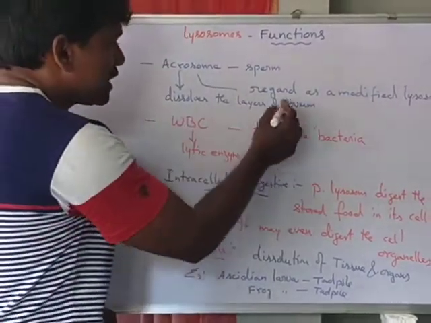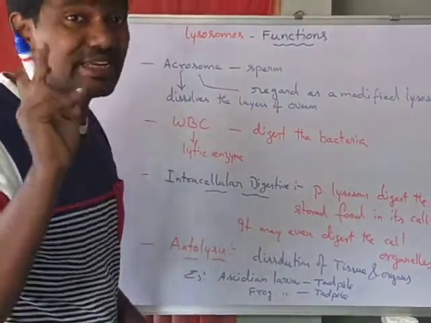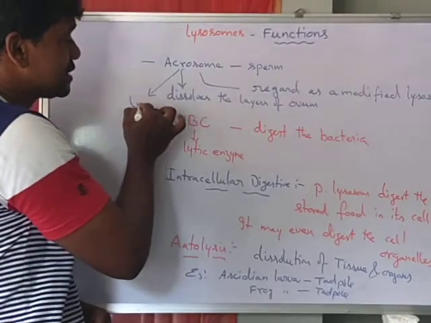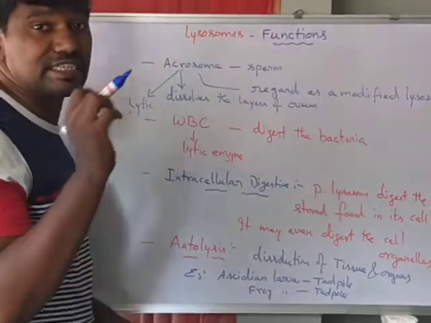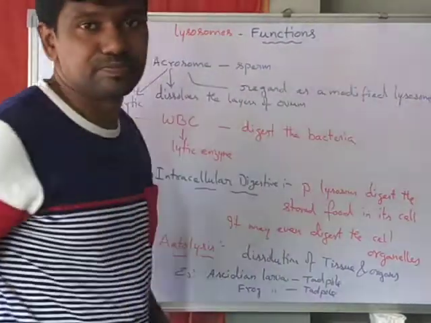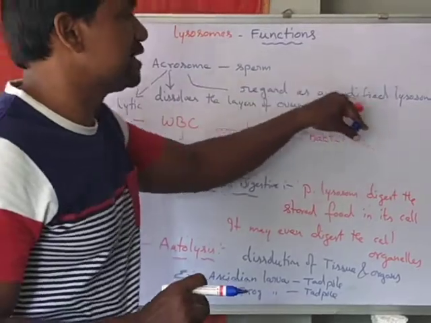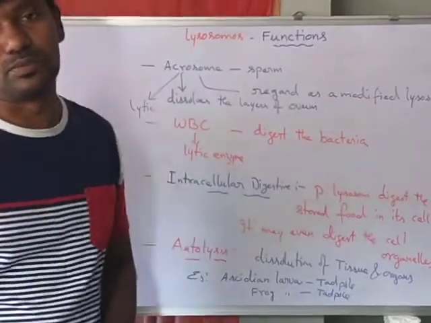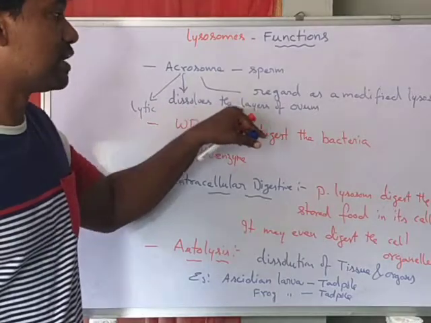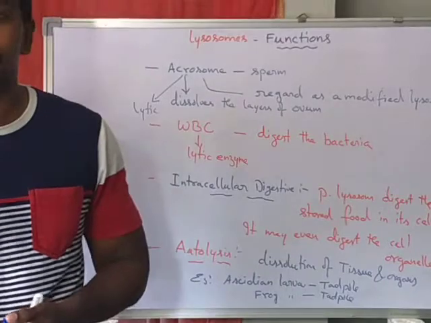The layers are disintegrated or dissolved by lytic enzymes. That means the acrosome secretes lytic enzymes, resembling the lysosome. That's why the acrosome is regarded as a modified lysosome, because it contains lytic enzymes which dissolve the layers of the ovum. Okay, these are the functions of the lysosomes.